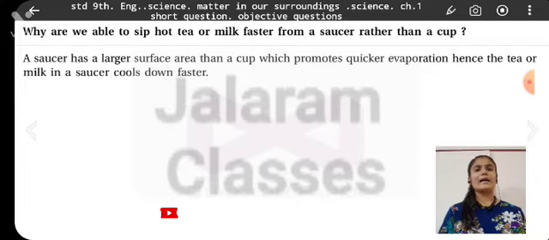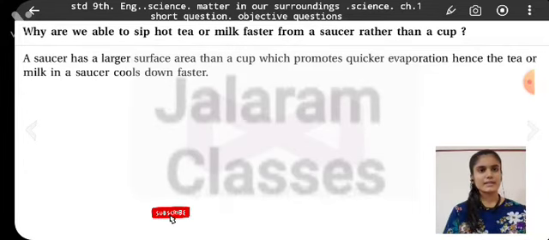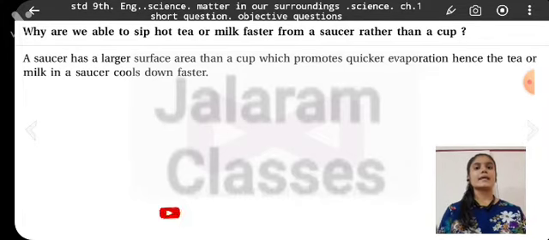Why are we able to sip hot tea or milk faster from a saucer rather than a cup? A saucer has a larger surface area than a cup, which promotes quicker evaporation. Hence, the tea or milk in a saucer cools down faster.